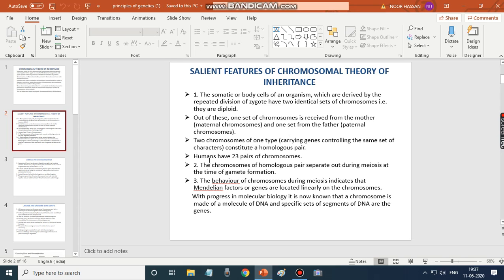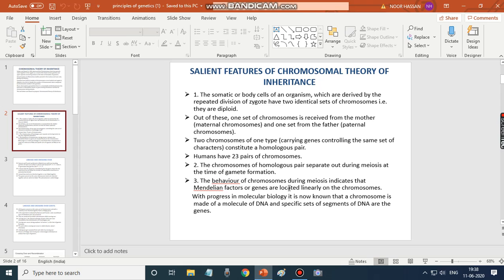Two chromosomes of one type carry genes that control the same set of characters. So this is called a homologous pair. A homologous pair of chromosomes refers to chromosomes carrying genes that control the same set of characters. And humans have 23 pairs of chromosomes. The chromosomes of a homologous pair separate out during meiosis at the time of gamete formation.